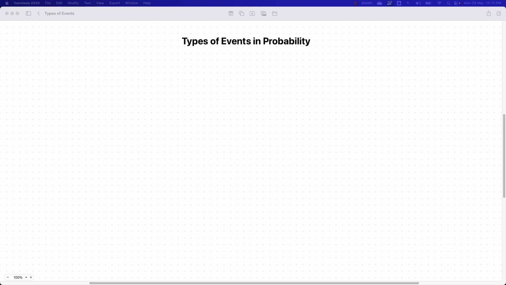Now, from the last video of basics, I have mentioned that we have something called a sample space. Sample space consists of all the possible set of events that can happen. For example, if I'm tossing a coin, in my sample space I'll have a head and a tail. So this is what my sample space will be made up of. Now when I'm calculating the probability, I'll be calculating it in terms of these individual events. So this is what we know from the last session.